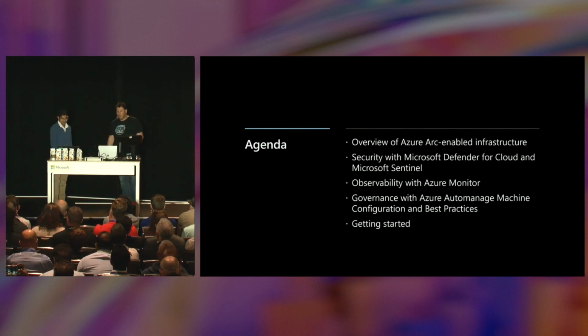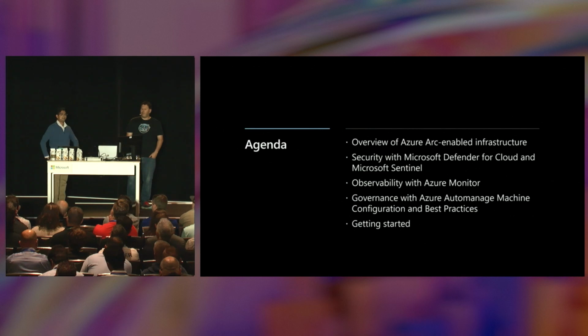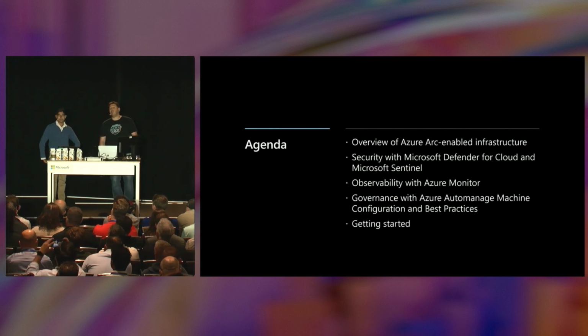Okay? So, like I mentioned, today we're going to cover Azure Arc-enabled infrastructure. We're going to talk about how we secure those Azure Arc-enabled servers, and what the approach is that we are taking for hybrid environments. We'll talk about observability. How do you look at all these assets that you just Arc-enabled? Then we're going to wrap things up with governance, auto-manage, very exciting space. And we'll share with you some good stuff on how to get started and all that stuff.